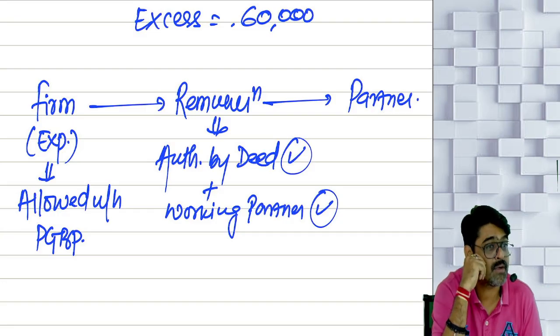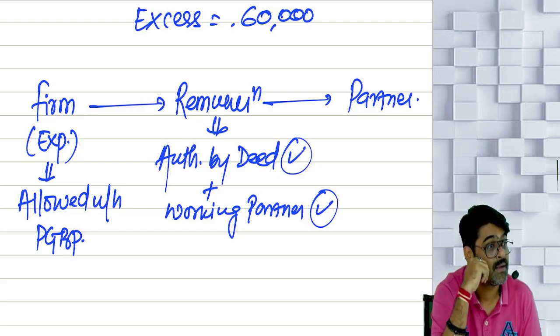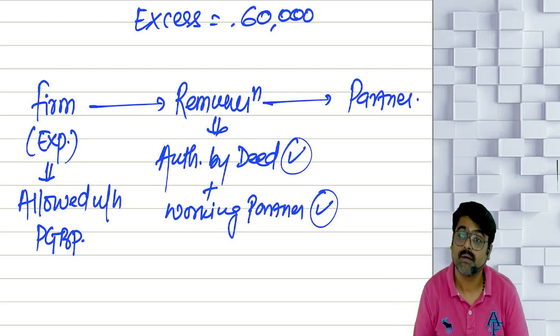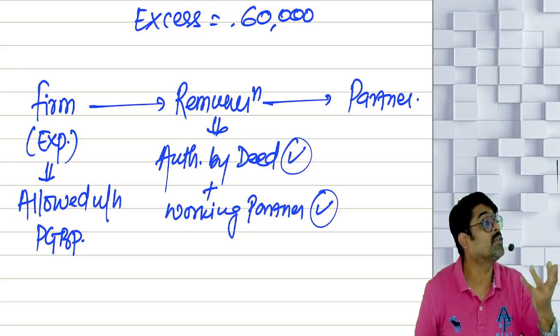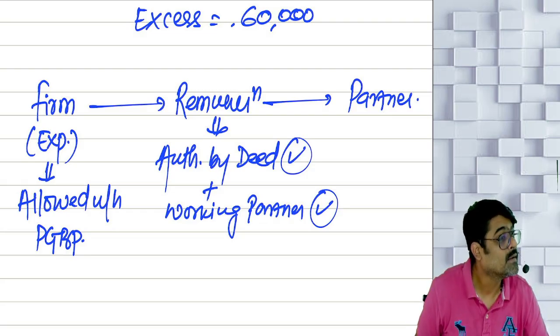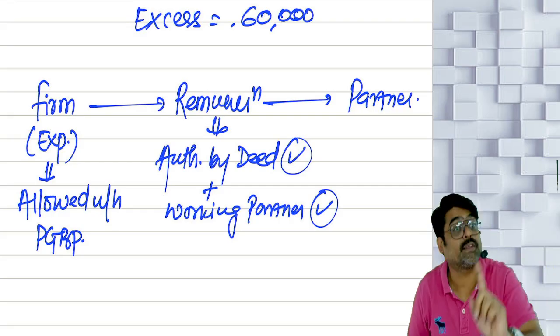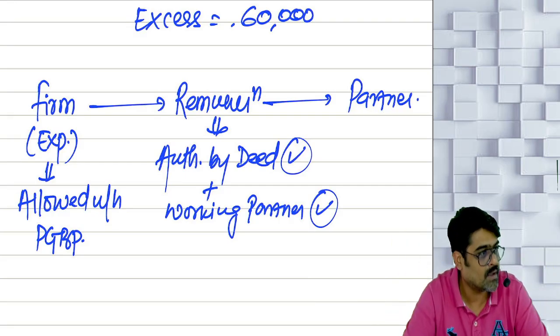There are other types of partners also. Dormant partner, sleeping partner. So if the partner is a sleeping partner, if the partner is a dormant partner, but he is not doing any work, and for that if you are giving him remuneration, we are not going to allow that. Your deed can say anything. Even if your deed says that pay the remuneration to a sleeping partner, we are not going to allow that.